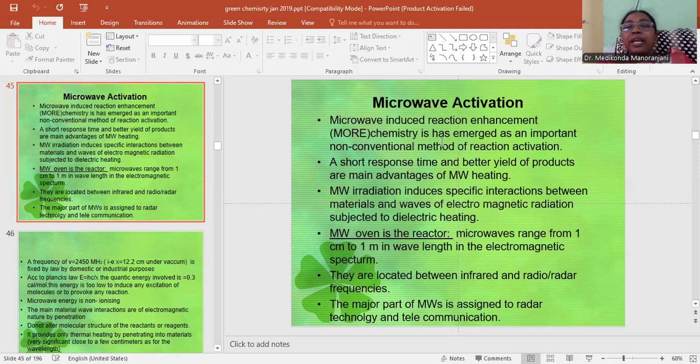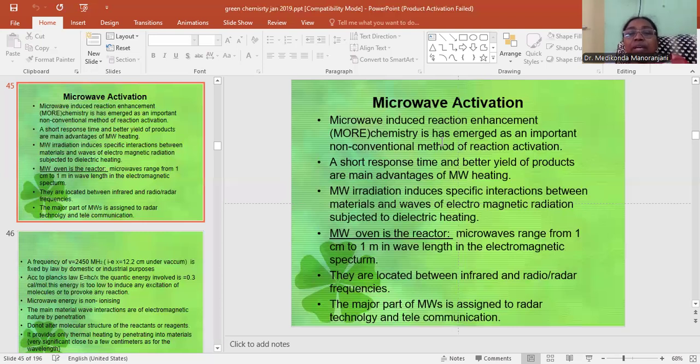Microwave induced reaction enhancement, that is MORE chemistry, has emerged as an important non-conventional method of reaction activation. It involves a short response time and better yield of products. These are the two main advantages of microwave heating. Microwave irradiation induces specific interactions between materials and waves of electromagnetic radiation subjected to dielectric heating.